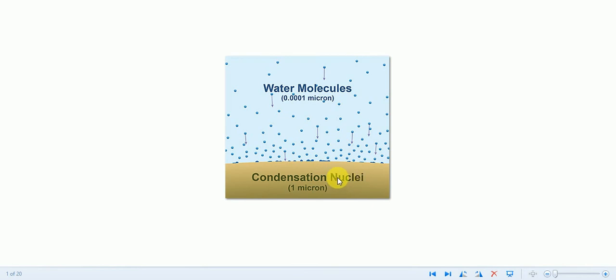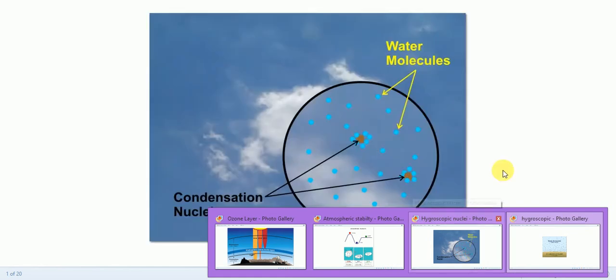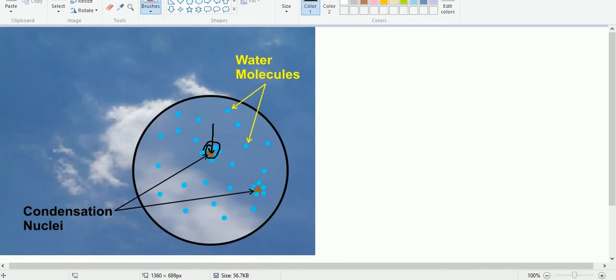Since the size of the condensation nucleus is greater, the water molecules will be attracted towards the surface of the nucleus, and hence condensation will start. That means the water will get wet on the surface of the nucleus. In this way, clouds and fog are formed in the free atmosphere.